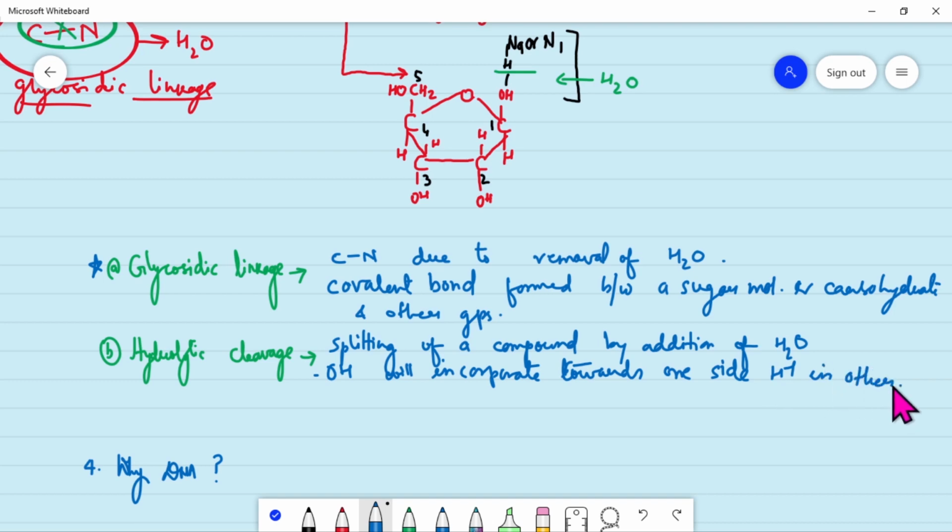So this is what we have seen about the structure of sugar and how they form a bond with nitrogenous bases.